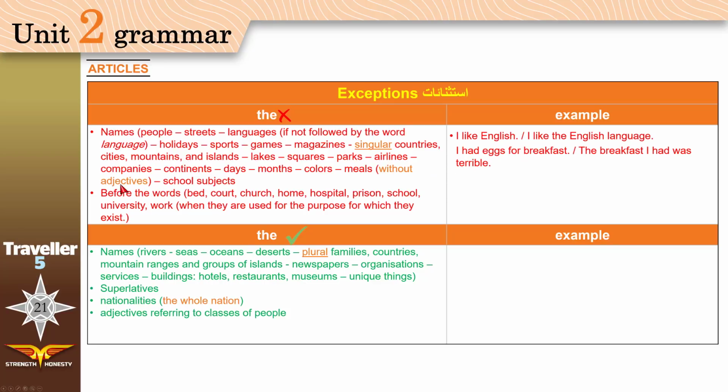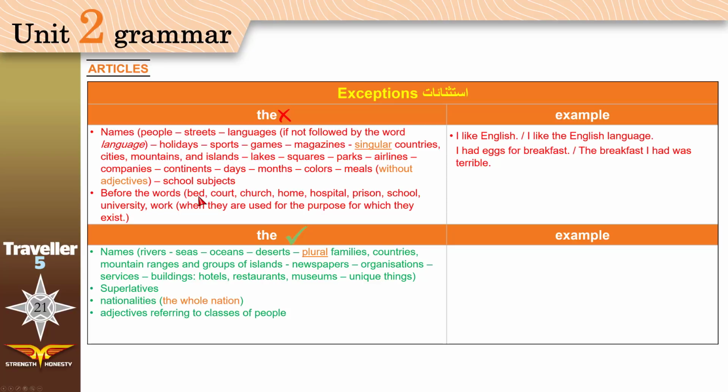If you use an adjective like terrible, you use the. The breakfast I had was terrible. Use the if you have an adjective. Terrible means bad. The breakfast I had was bad. Okay? With school subjects like mathematics, science, geography, no the.